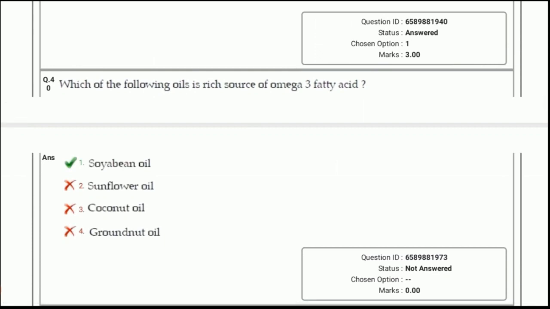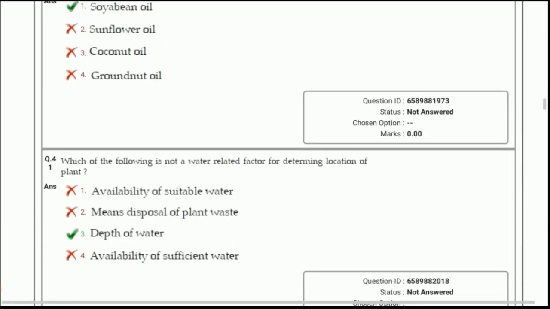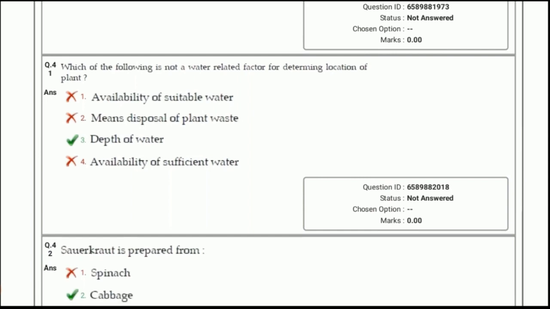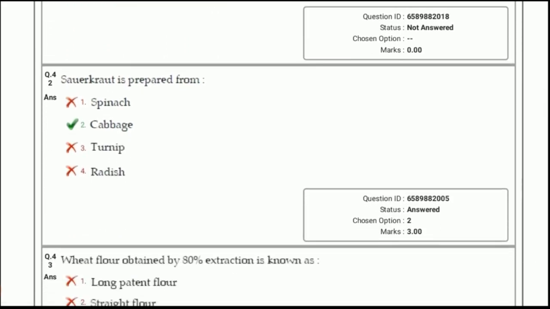Next, which of the following oils is rich source of omega-3 fatty acids? Answer is 1, soybean oil. Next question, which of the following is not a water-related factor for determining location of plant? Answer 3, depth of water. Next question, sauerkraut is prepared from? Answer is 2, cabbage. Sauerkraut is the fermented cabbage. Next question, wheat flour obtained by 80% extraction is known as answer 4, national flour.